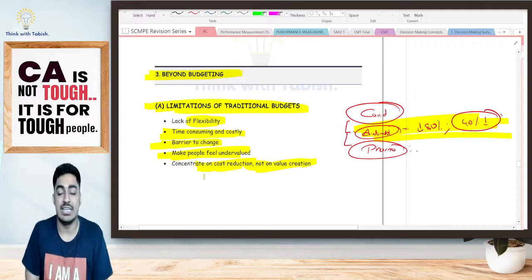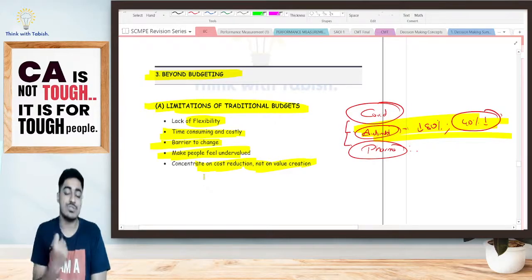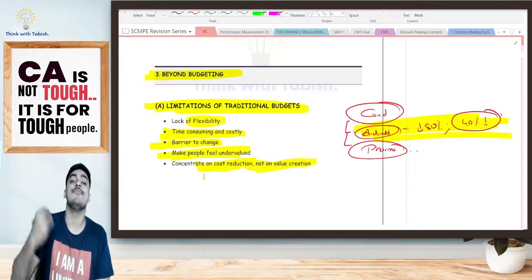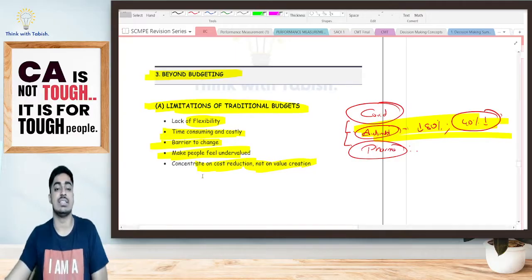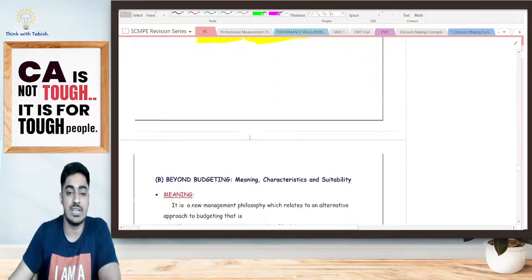Everywhere the budget we are setting, the only objective is to try to reduce the cost, but not trying to add value to our customers. Is it clear? These were the limitations of traditional budget.